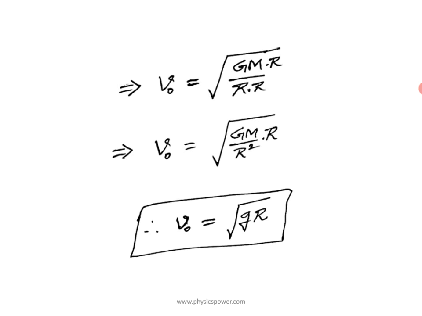So g equals G M by r square. If you substitute small g, then orbital velocity equals the square root of g R. So this is another expression.